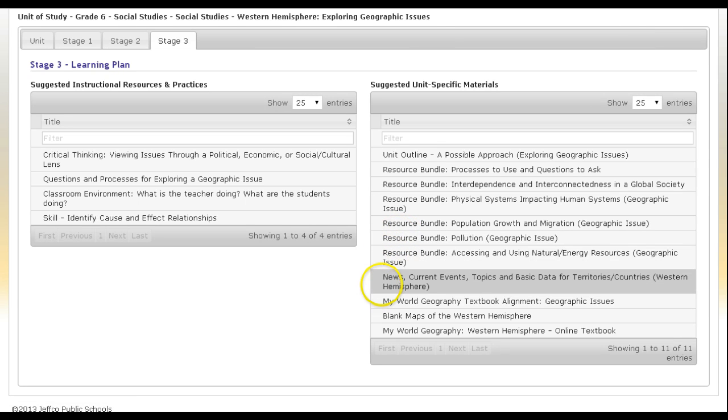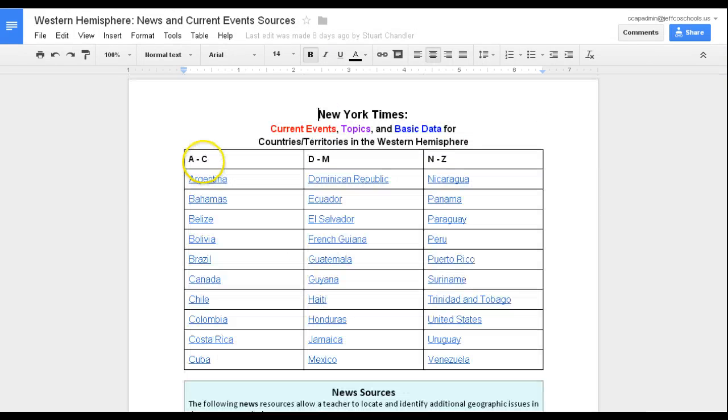I also want to point out this link here for news, current events, and topics. I've already opened this link here as well, and this document has a link to each of the individual countries and territories within the Western Hemisphere. These links go to different pages within the New York Times because of the way the New York Times is able to organize and filter information.